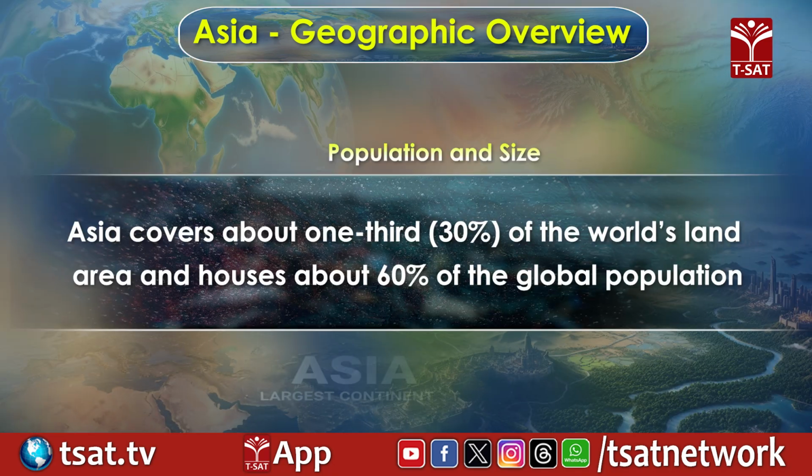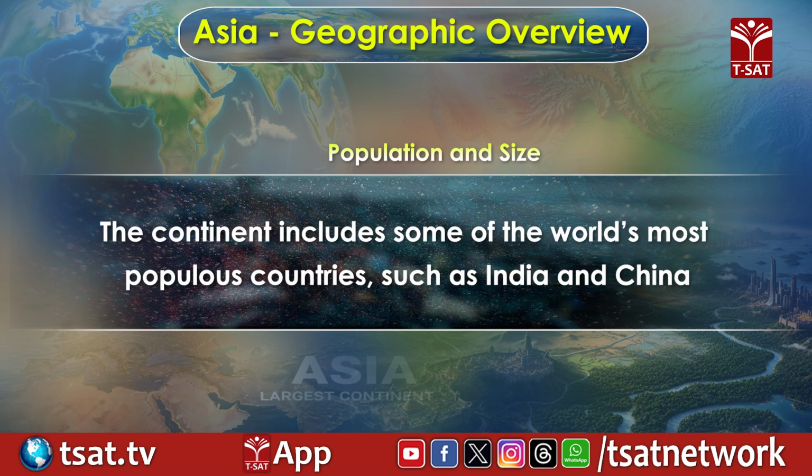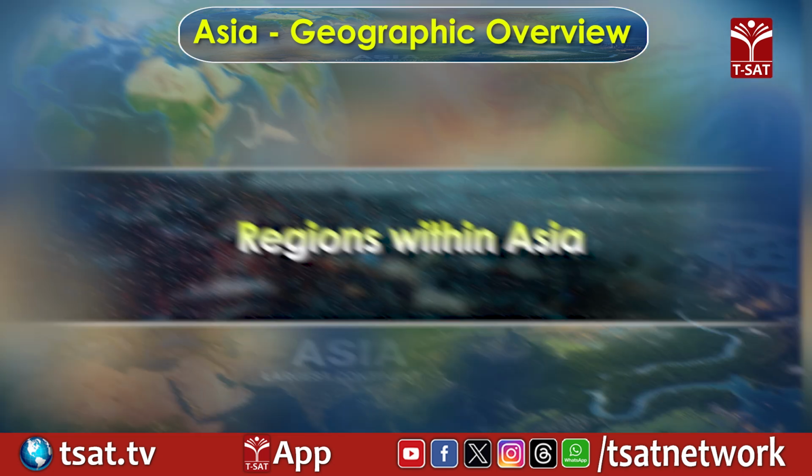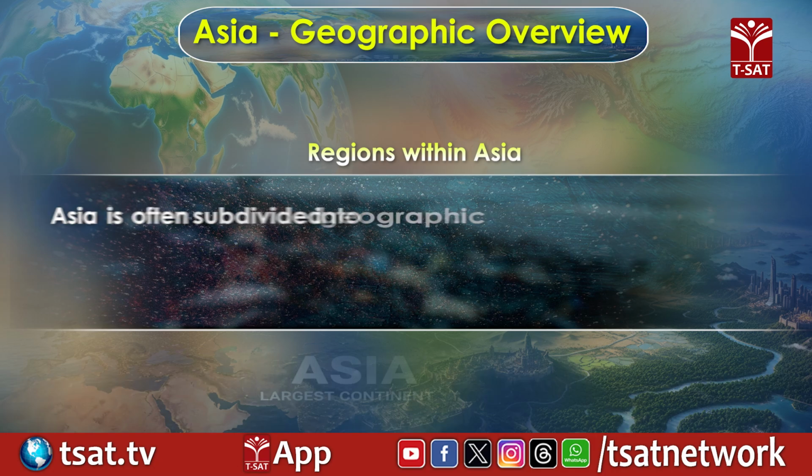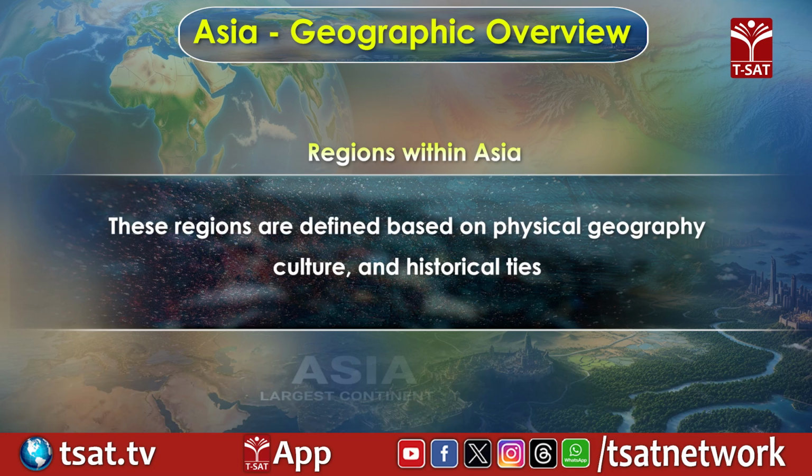Population and size. Asia covers about 1/3, approximately 30%, of the world's land area and houses about 60% of the global population. The continent includes some of the world's most populous countries, such as India and China. Regions within Asia. Asia is often subdivided into geographic and cultural regions such as Central Asia, South Asia, Southeast Asia, East Asia, and West Asia. These regions are defined based on physical geography, culture, and historical ties.